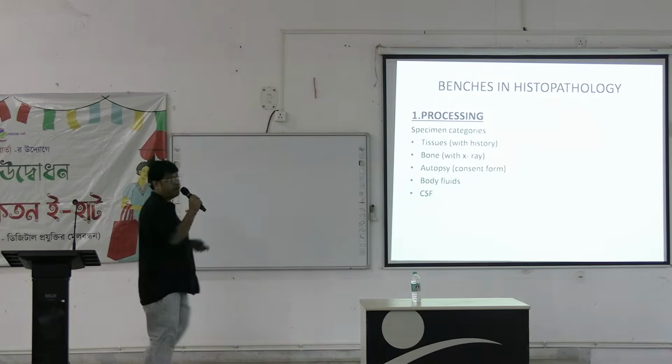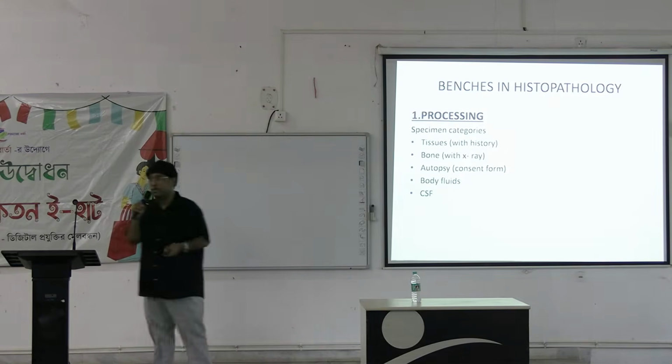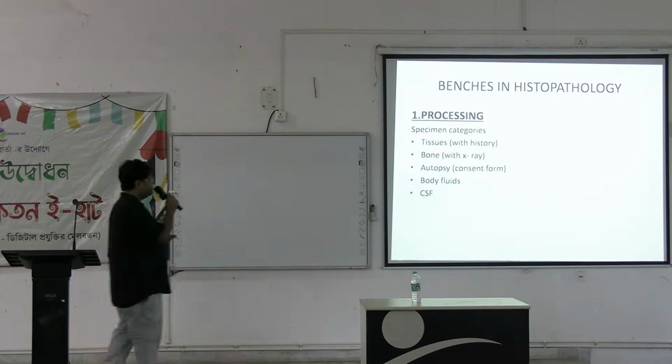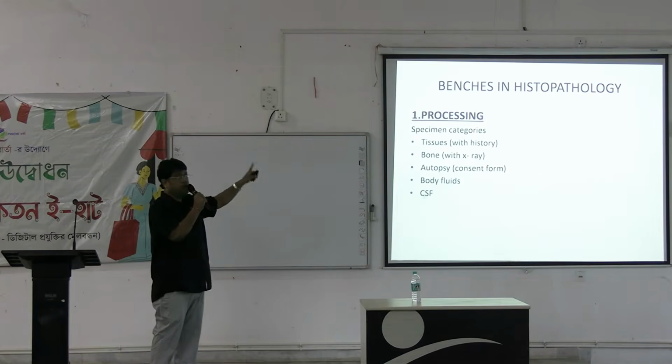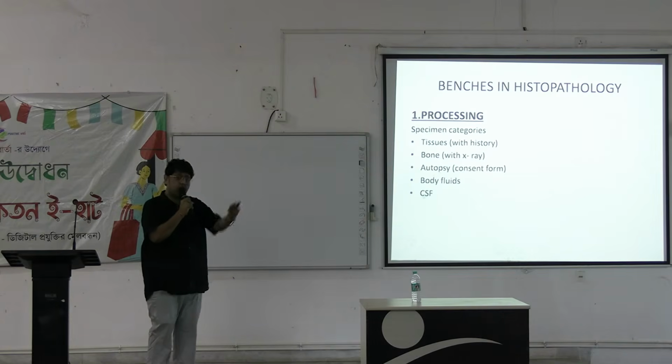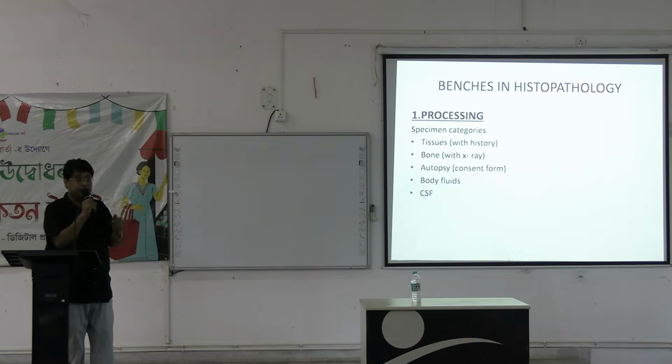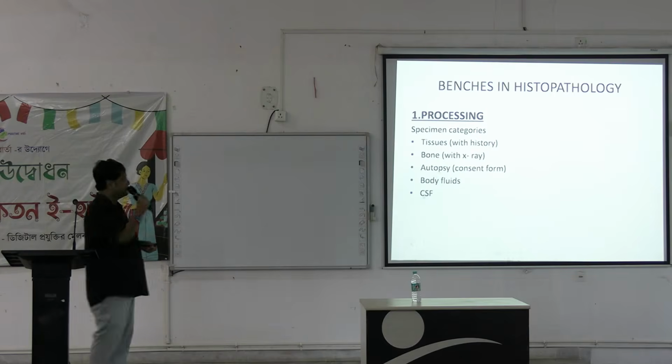Processing. For the processing, what are the materials we take? As we already discussed, a surgical specimen like tissue along with its history. When we get a tissue, like when a gallbladder operation is done and the specimen is sent to us, the history must be given along with it: what was the purpose behind the surgery? So that we get a clue to what might be there in the cells.